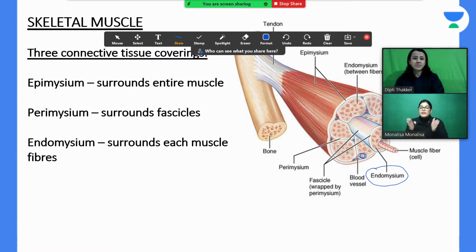Now these muscle fibers unite together to form a muscle bundle. So this is one pen, this is one pen, then this is one pen. So all these are single muscle fibers. When these unite together, they form a muscle bundle or fasciculus. Now these muscle bundles and fasciculi again unite to form the entire muscle. These units have a covering of fascia, that is connective tissue, called endomysium covering the muscle fiber, perimysium covering the entire muscle bundle, and epimysium covering the entire muscle. So is it okay?